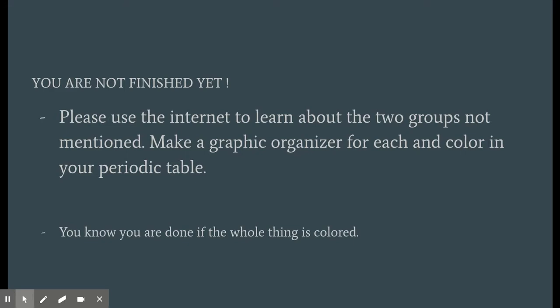All right. So feel free to use the internet and learn about the other groups that we didn't mention. Fill out a graphic organizer. How about just write one fact about each of those groups that were not mentioned? That would be the rare earth elements and the alkaline earth metals. All right. And go ahead and color in and label those as well. All right. So one fact, you don't need a graphic organizer.